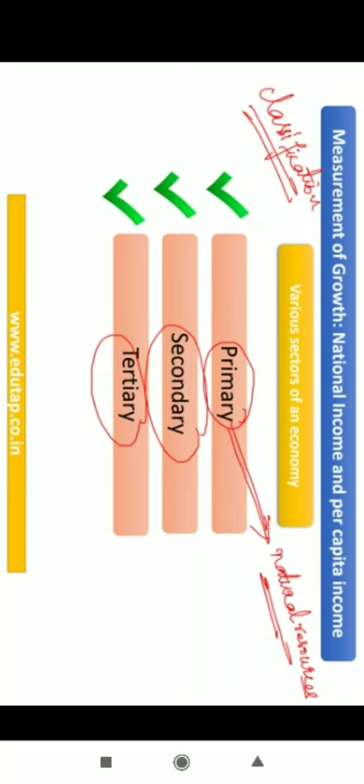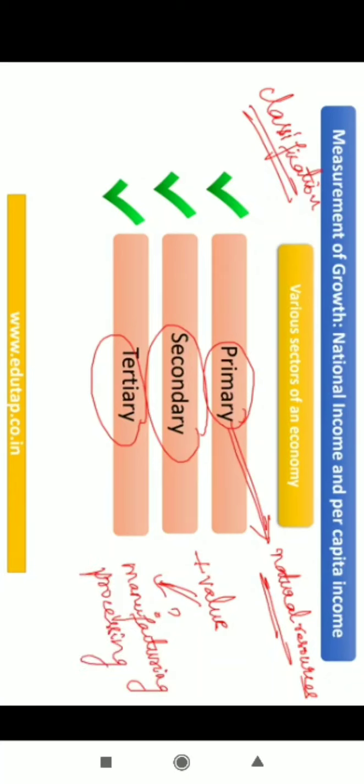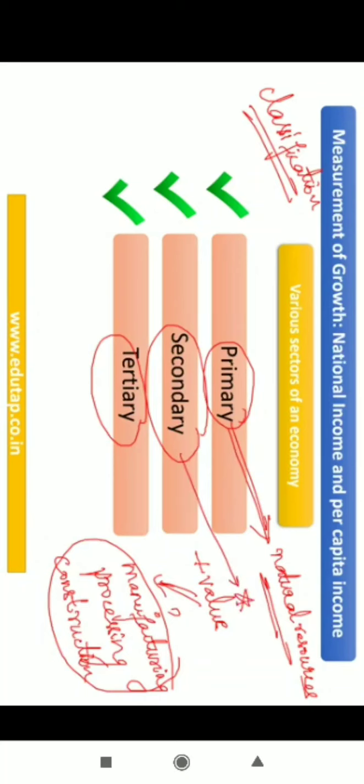Now you start adding value to the products that are obtained in the primary sector. How do you add value? You can do certain manufacturing processes. There can be processing that is taking place. There can also be construction on land. Land is a natural resource, right? You are constructing buildings there. That is infrastructure. So when all these things are in existence which add value to the natural products, then that particular sector is referred to as the secondary sector, right?